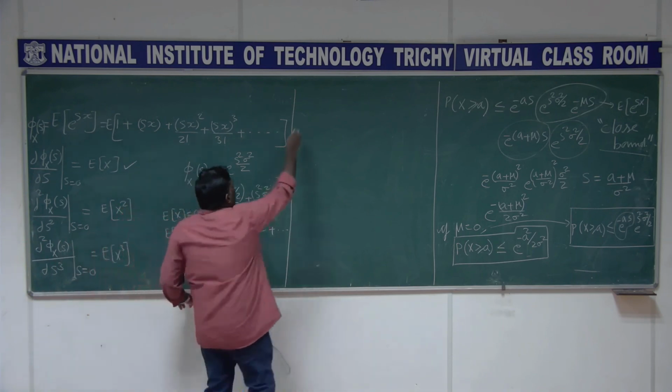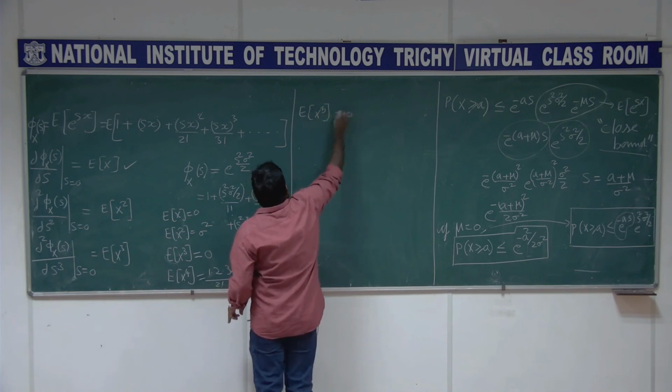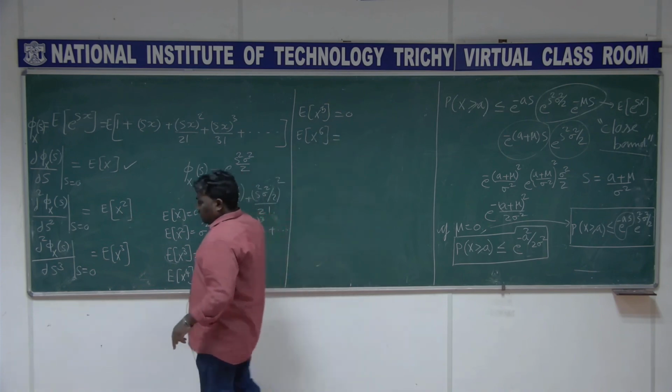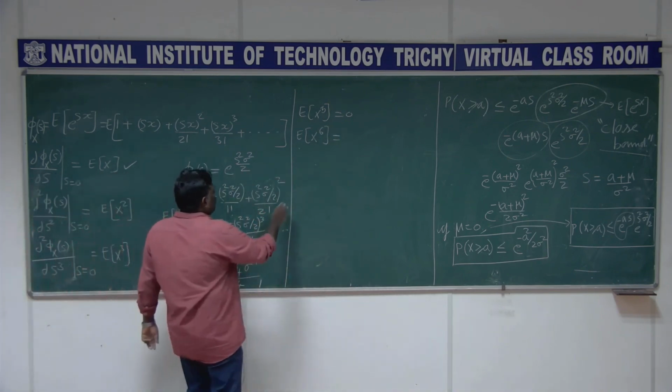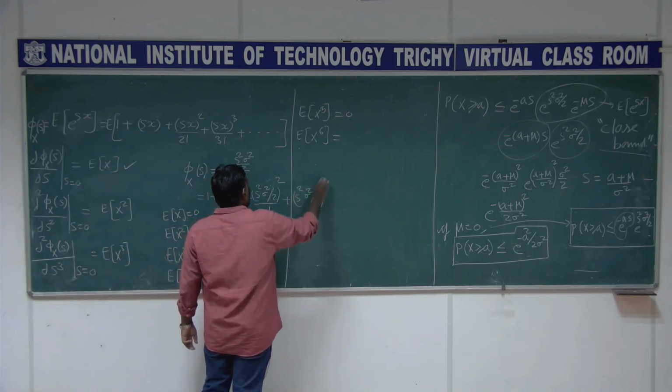Okay, we will do one more, expectation of x power 5. So this is going to be 0. Expectation of x power 6. So I have to look for the term, only this term is enough for me, this whole cube by 3 factorial.